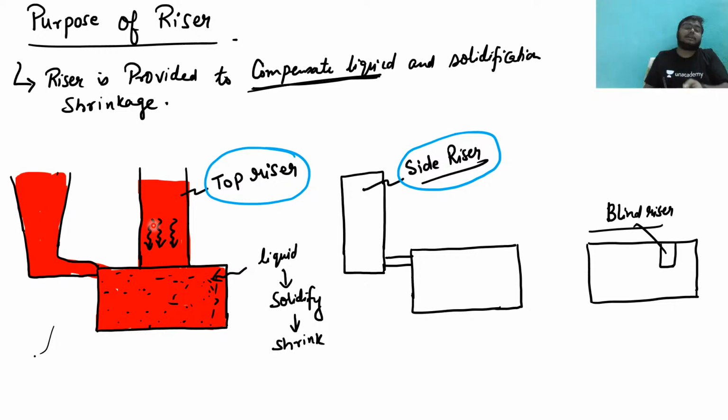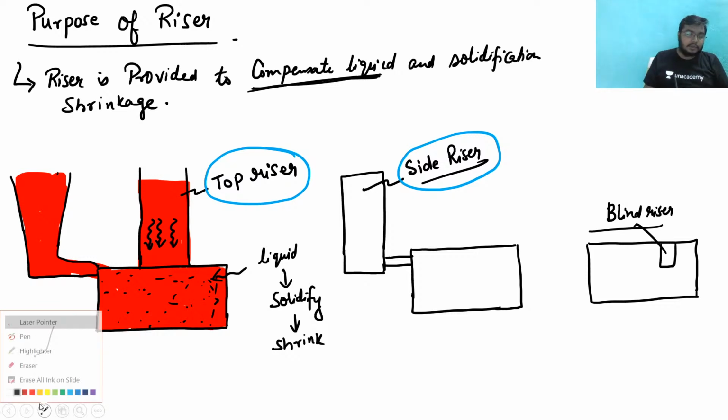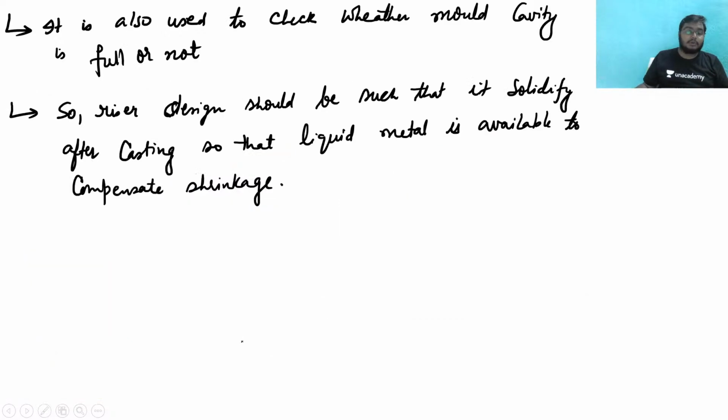So can I say that the riser will take a lot of time to solidify, right? I can say that the riser will take a lot of time to solidify compared to the casting. So I can say that the total solidification time for the riser should be greater than the total solidification time of the casting. Clear or not? Give me a thumbs up if this concept is clear. The total solidification time of the casting should be less than the total solidification time of the riser.